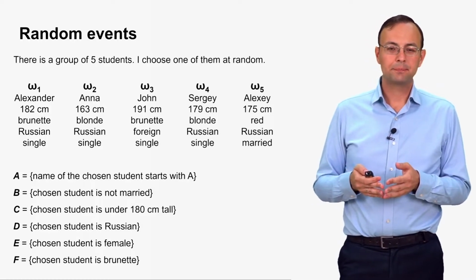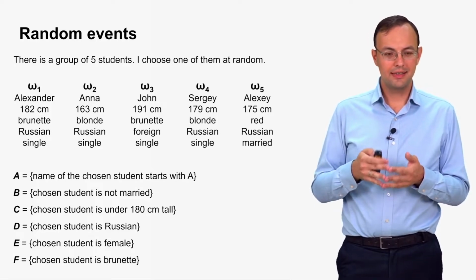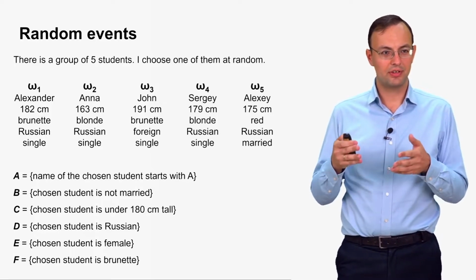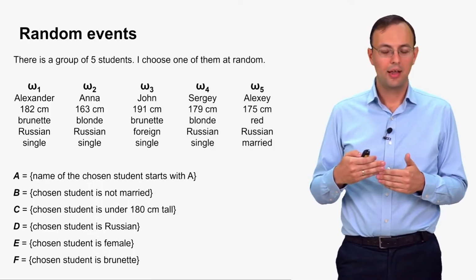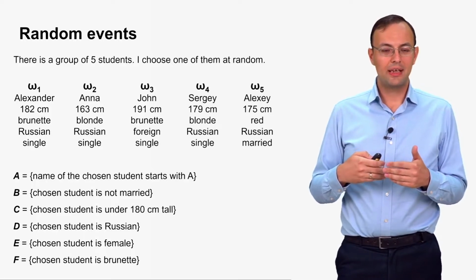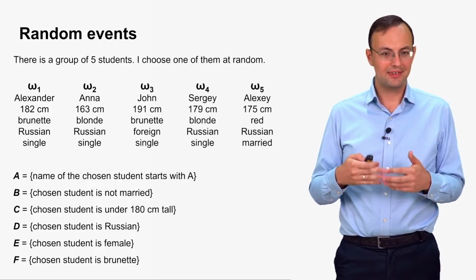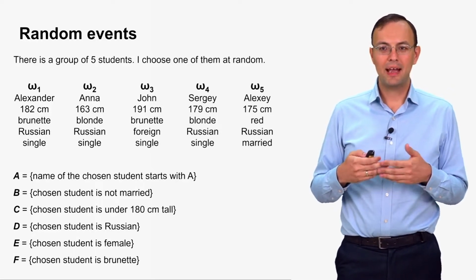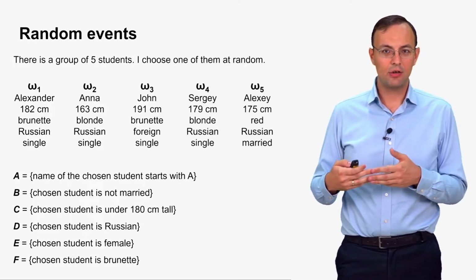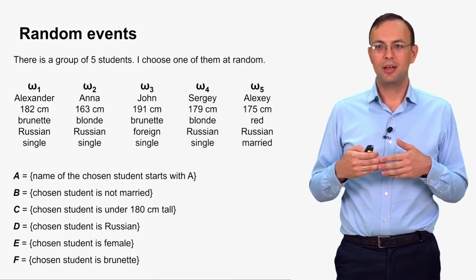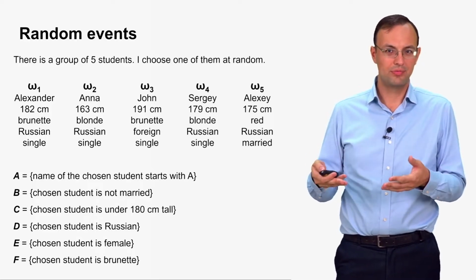And how can we understand, did our event of interest occur in this repetition of the experiment or not? We are to know which outcome took place this time. So how can we understand, does the name of the chosen student start with letter A or not? We must know who was chosen this time.